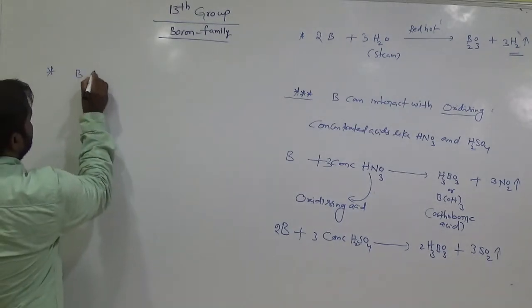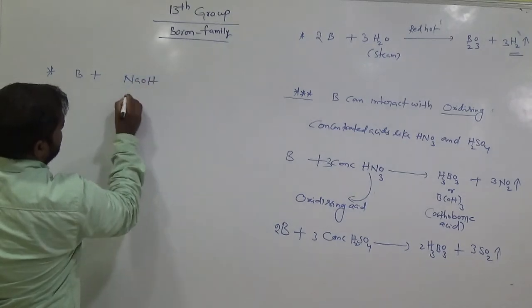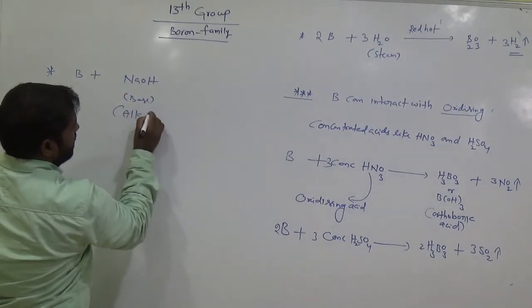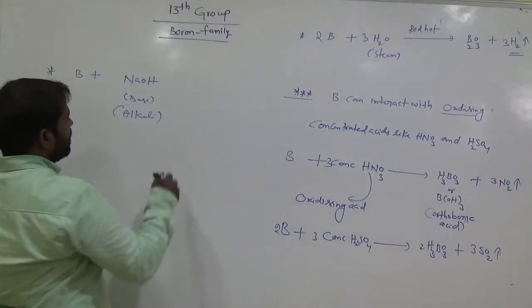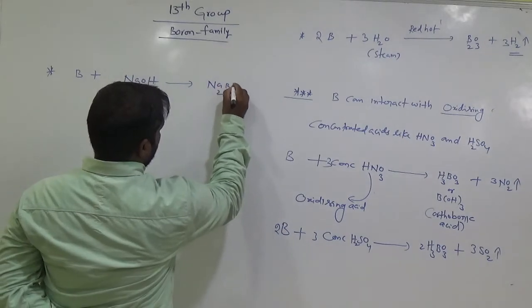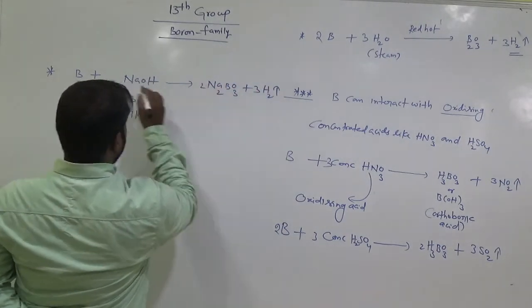And furthermore, boron interacts with sodium hydroxide, which is called a base, am I right? And we call it an alkali. Clear students? Base or alkali, both are the same. It gives sodium borate and H2 hydrogen gas.